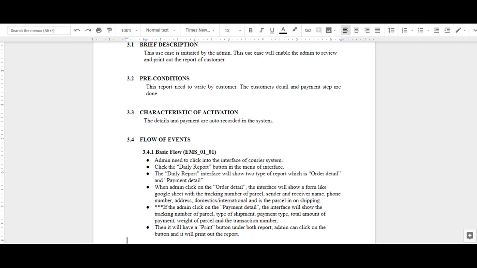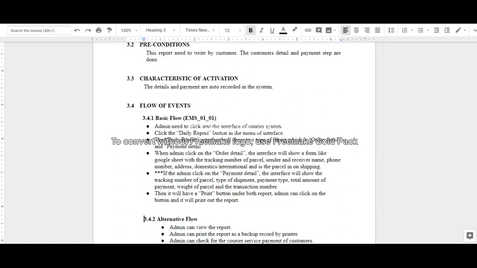The detail and payment are automatically recorded in the system. In the flow of events, the admin needs to log in to the interface of the courier system. The daily report interface will show two types of report, which are order detail and payment detail. In order detail, the interface will show a form like Google Sheet with the tracking number of the parcel, sender and